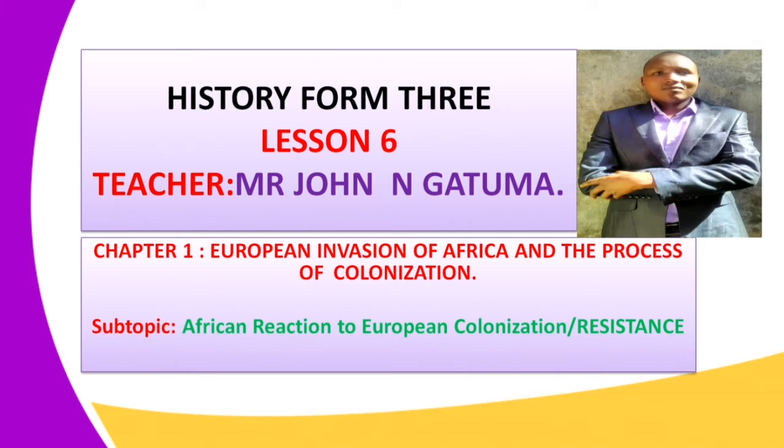We said that following the Berlin Conference, Africa was divided amicably amongst all the participants, that is the 15 European nations who came to this conference. Each European power came and took their own colonies in Africa.